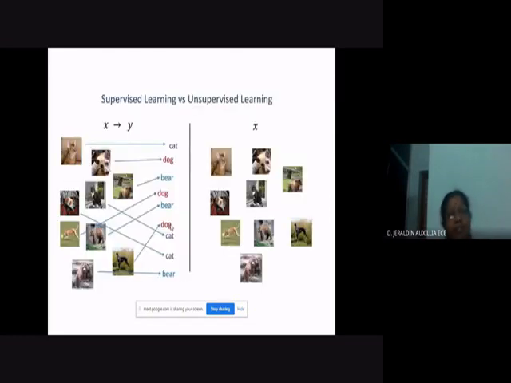Next, this is another example for that, which is very interesting. We have some set of animals, and each one's name has been represented. So your X is present and Y is also present. So this is supervised. If you are training with this data set, it is supervised learning. And if you are training only with this, without any label, just this, it is said to be unsupervised learning.